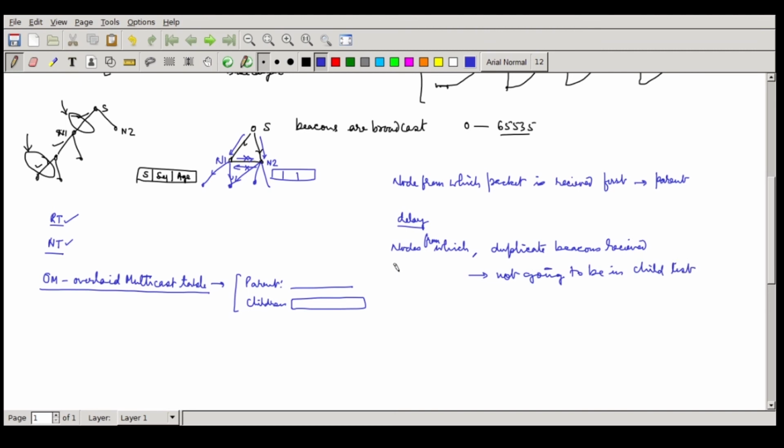Okay, and of course the moment you get a duplicate, for example from here, you have already sent your packet, so you got a duplicate, so you have to discard N2.